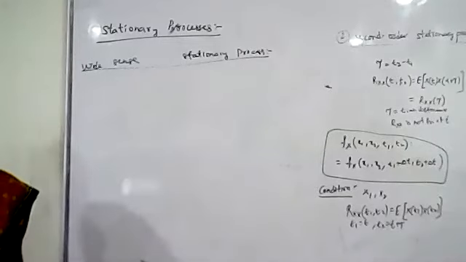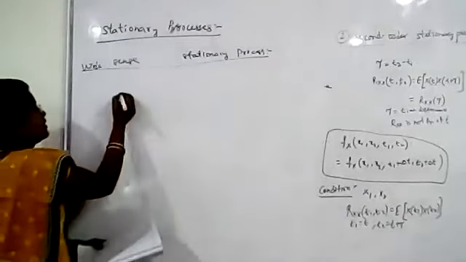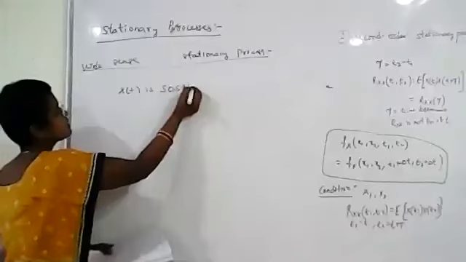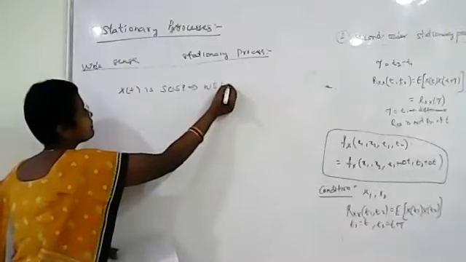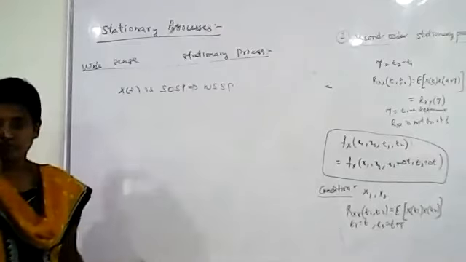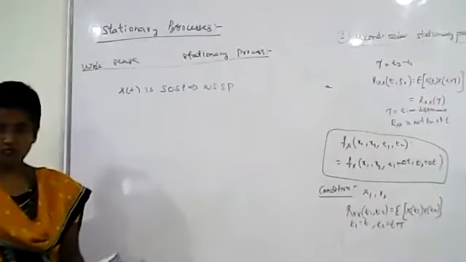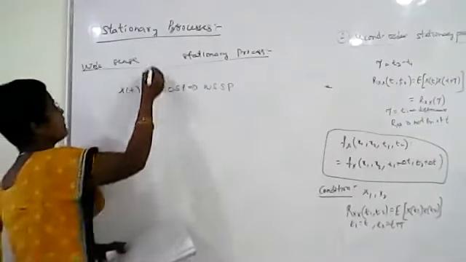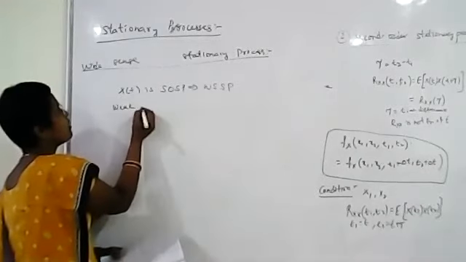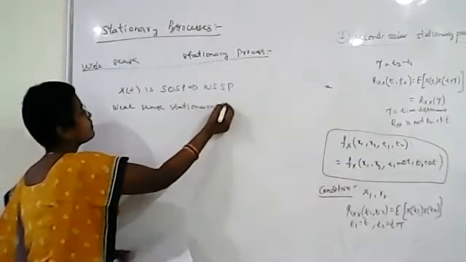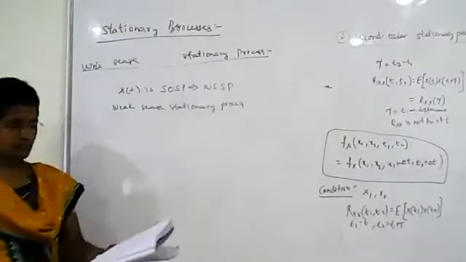For a random process to be a wide sense stationary process, that random process should be a second order stationary process. So if a random process x of t is second order stationary, then it is called wide sense stationary. This wide sense stationary process is also called weak sense stationary process.